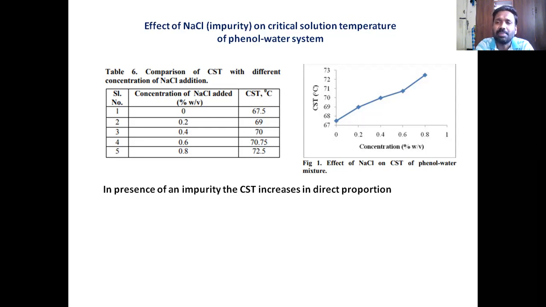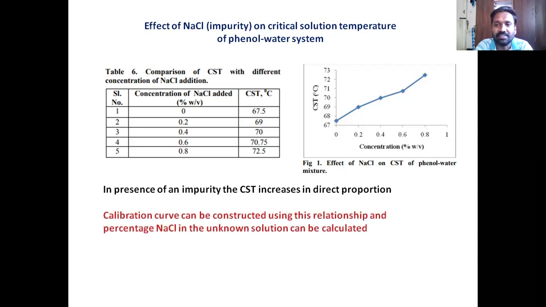Most of the times in your laboratory, you will be doing either quantitative analysis or qualitative analysis. Qualitative, you're just going to detect the presence of a compound. But quantitative, you are going to detect the amount or the concentration of the compound. In such a case, can this principle be explored to calculate the percentage of NaCl in an unknown solution? Yes, of course you can do. How to do the experiment? For that, you have to construct a calibration curve.